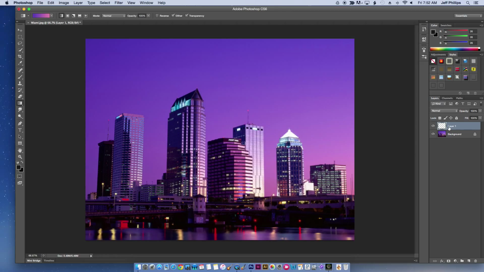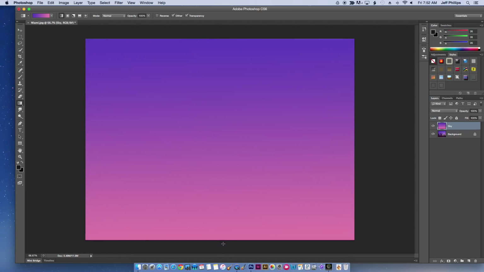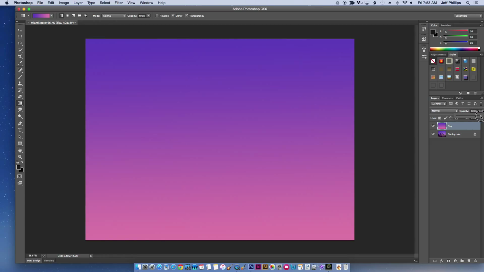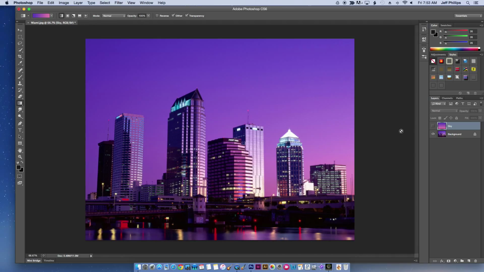And now on this layer, which I'm going to go ahead and name Sky, I can draw that sky background kind of like so. Now I'm going to come back to this later, but we can lower the opacity on that layer so we can see through it. For the sake of this project, we could actually just turn it off.